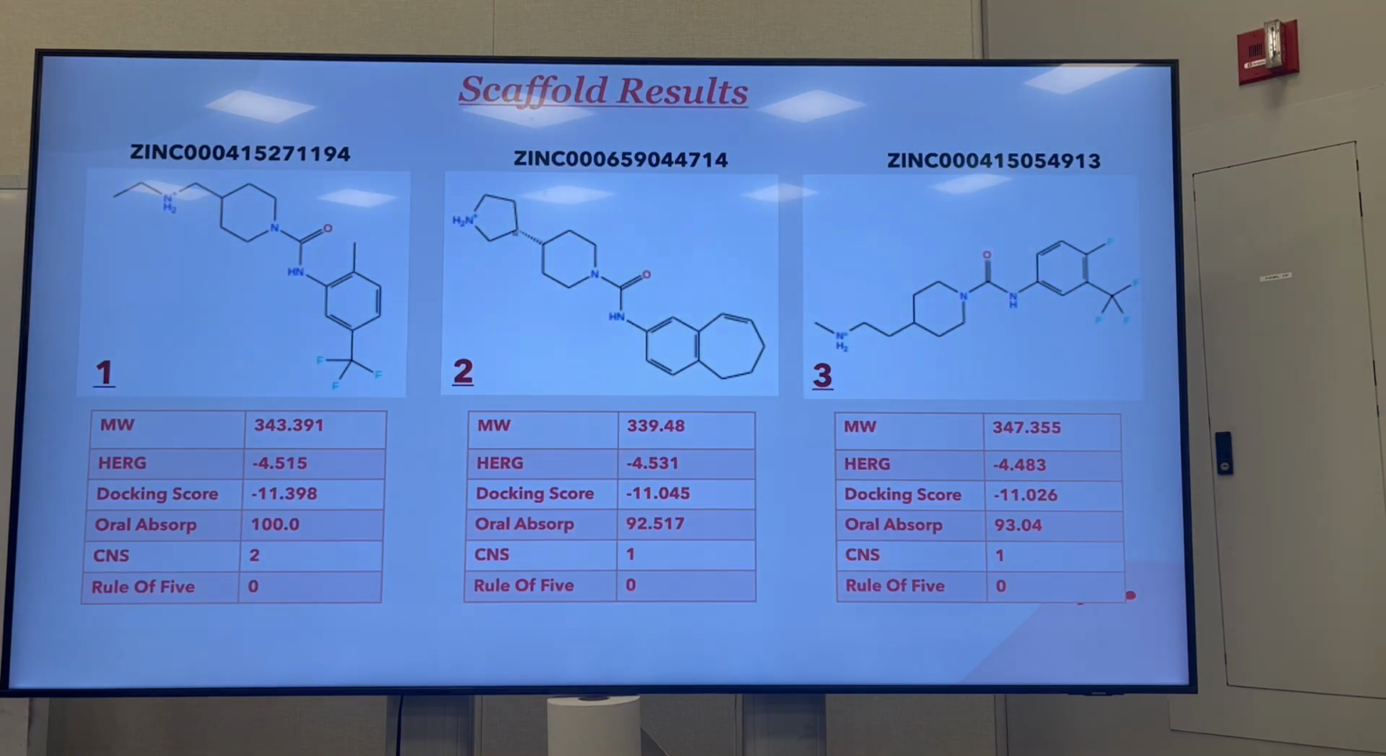So moving into the results, finally, after months of screening, these are the top 3 contenders, the top 3 scaffolds that we had after all of that screening. So number 1 here is the best. The other 2 are good, but this one is the best one that we found. It has the best docking score, the best or the lowest toxicity, the best oral absorption, the best CNS. But again, all of these are good.